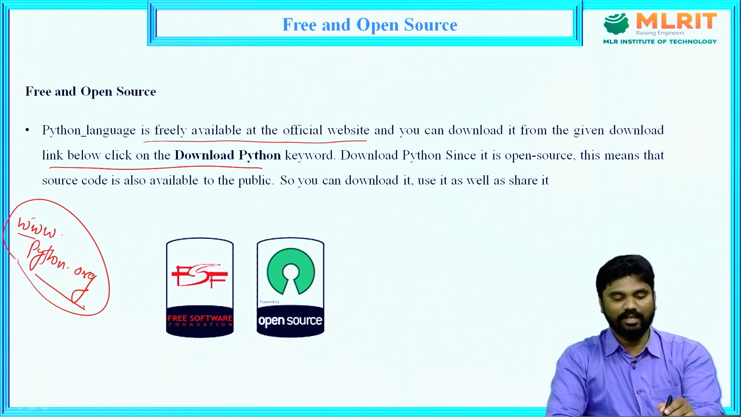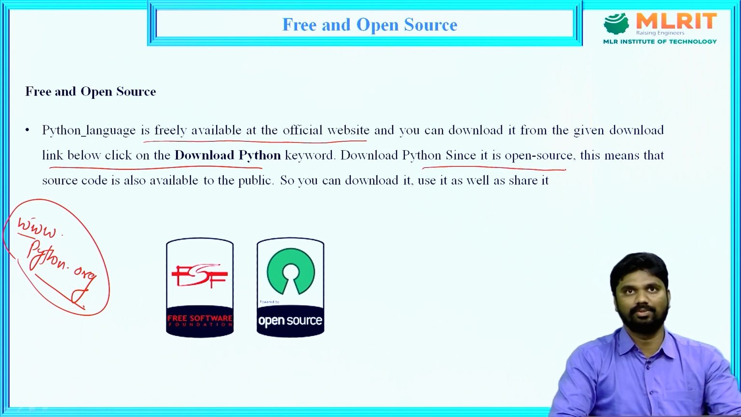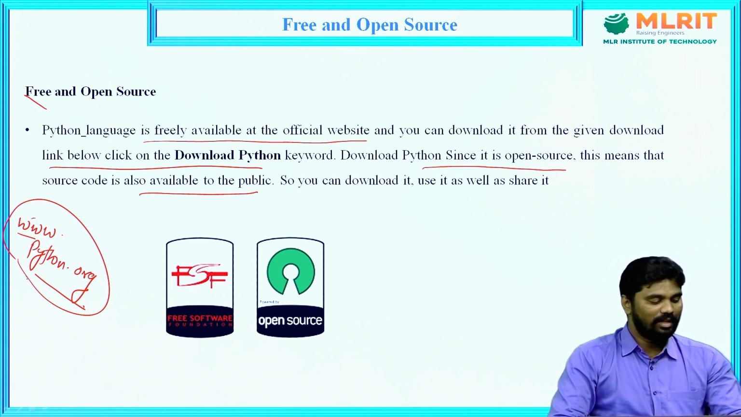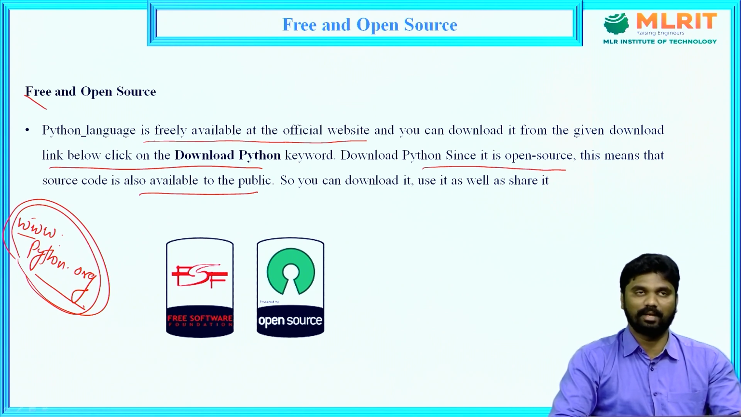The next feature is that it is open source. What does open source mean? The code of the Python application is available to the public. It means based on the requirement, as a programmer, we can change the code of Python applications. That's why it is free and open source. Once again, this is the link from which we can download the Python software.